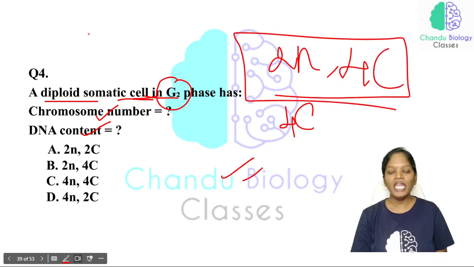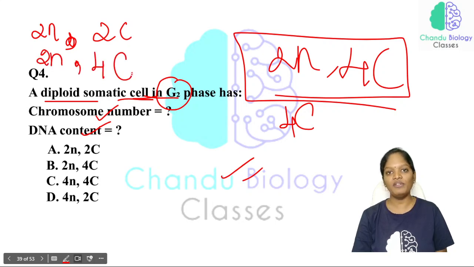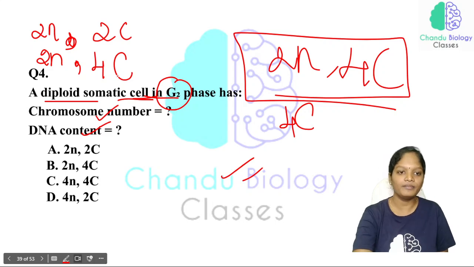So this is very important. See, just look at me. In G1 phase, just make a note of it. In G1 phase, the chromosome number will be 2N, and the DNA content will be 2C. And in the S phase and the G2 phase, the chromosome number will be 2N, and the DNA content will be 4C. Kindly make a note of it.